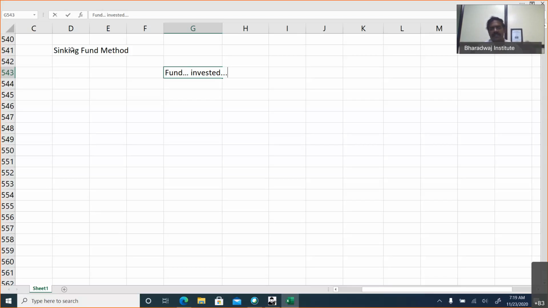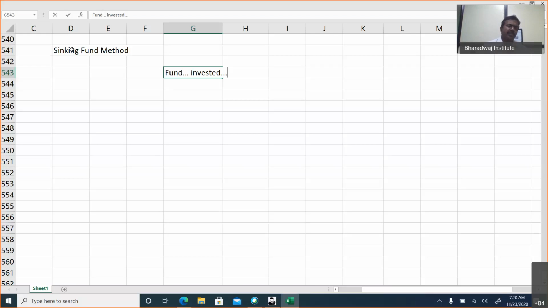So what happens is, from profit, every year you create a fund called a sinking fund. You set aside a fund called sinking fund. That money will be invested. Over a period of 3, 4 or 5 years, you will keep investing. Then in the last year, you will sell the investments and redeem the debentures.